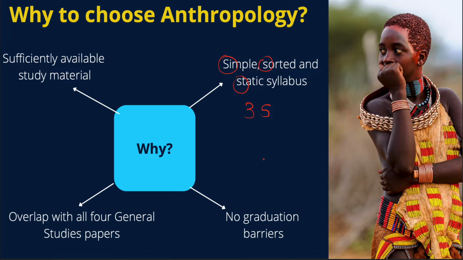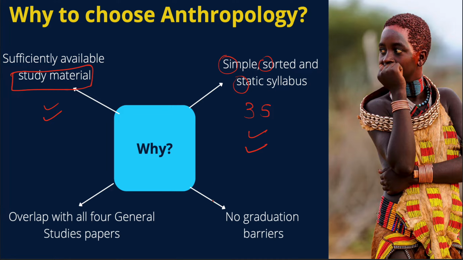There is no complication. And to support this 3S, there is another S which is very important, that is study material. Because if you don't have enough study material, it becomes really difficult to prepare for a 500 marks paper. So along with these 3S, another important S is study material, which is sufficiently available in this case.